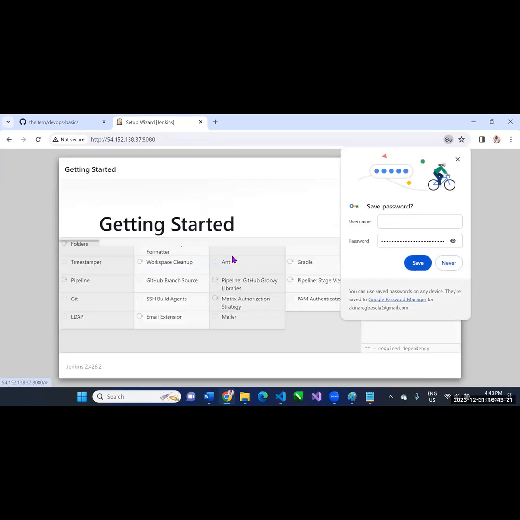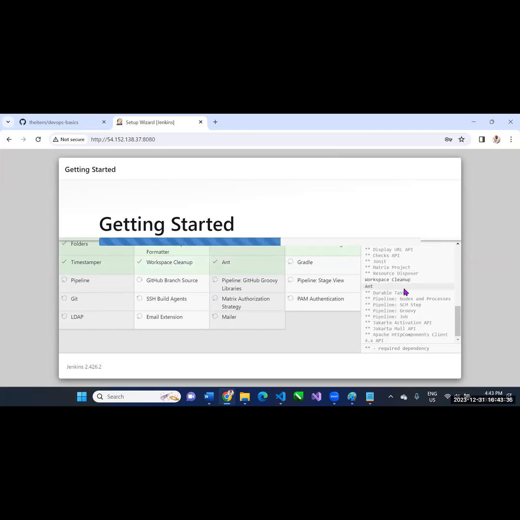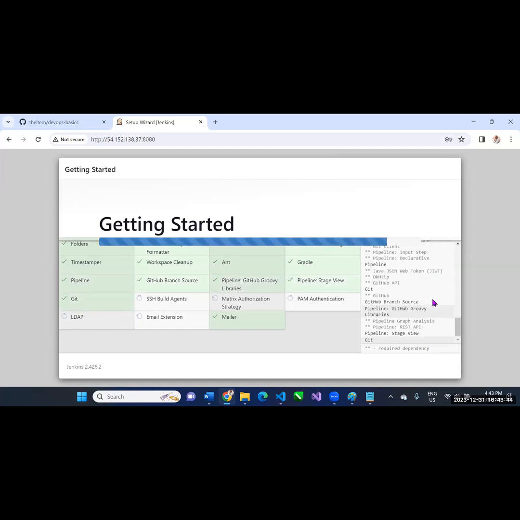That is it. So I go ahead, install the common plugins that Jenkins needs to do its everyday work. Create pipeline, Git, LDAP, all the common plugins are now being installed. And then once all of that is installed, it presents me an interface to log in.